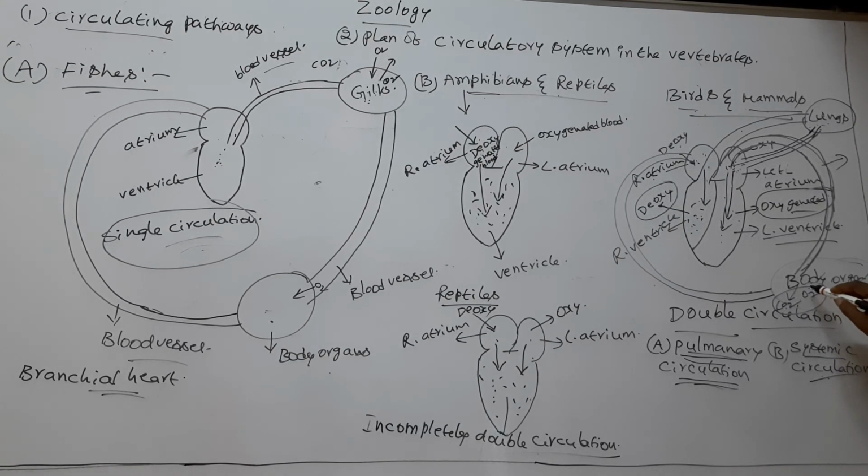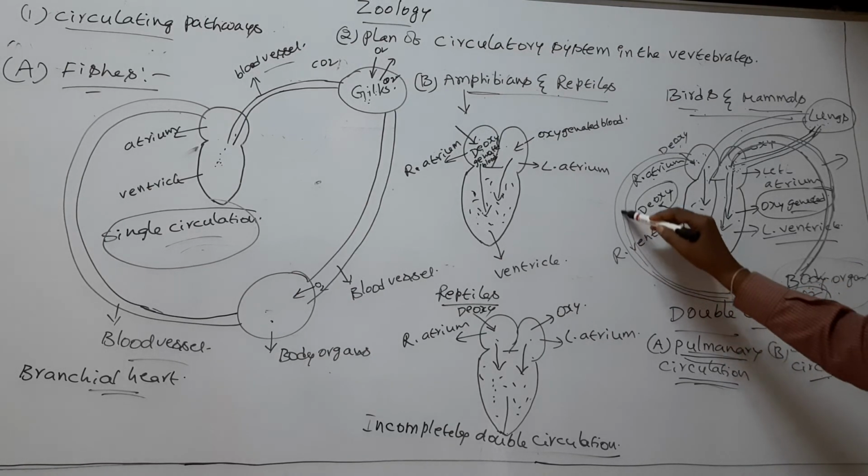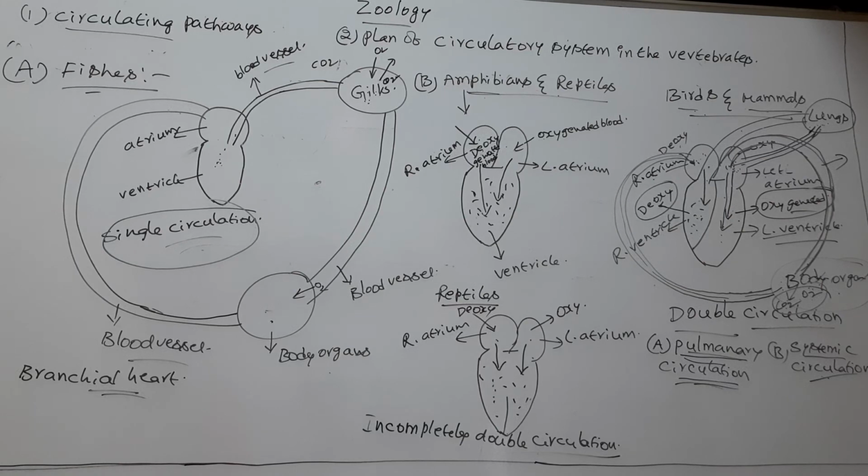The O2 from oxygenated blood enters body organs. The CO2 from body organs is released into blood. So now the oxygenated blood transforms into deoxygenated blood. This deoxygenated blood is sent to the right atrium of the heart from body organs. This type of circulation is called systemic circulation.